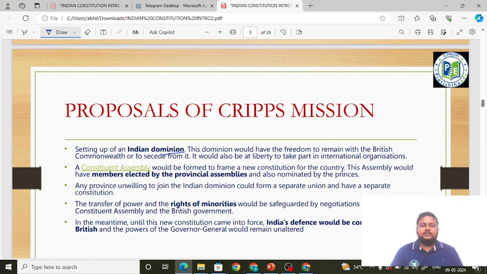Okay, next, very important points, friends. It is saying that a Constituent Assembly would be framed to frame a new constitution for the country.